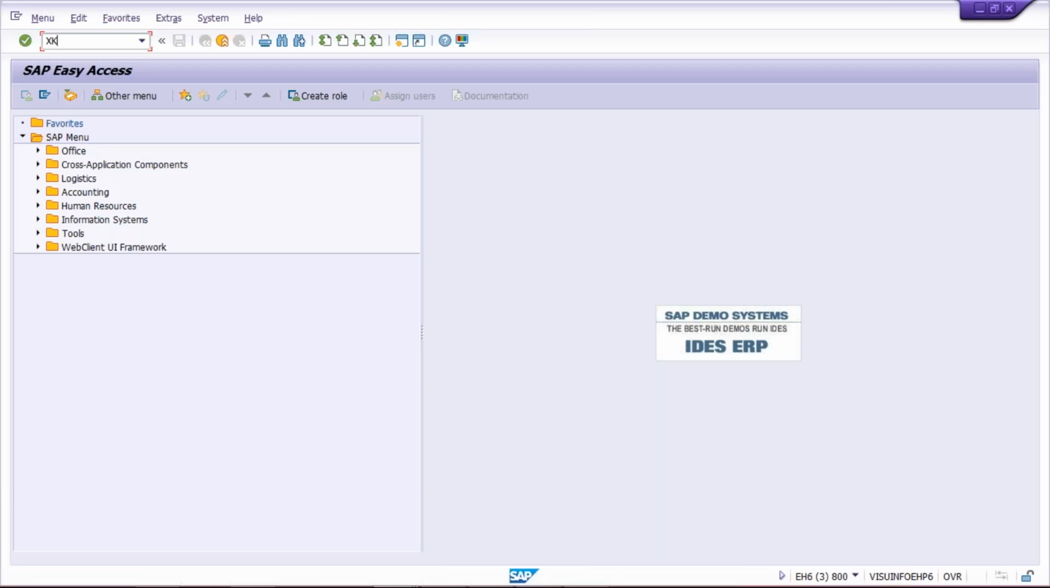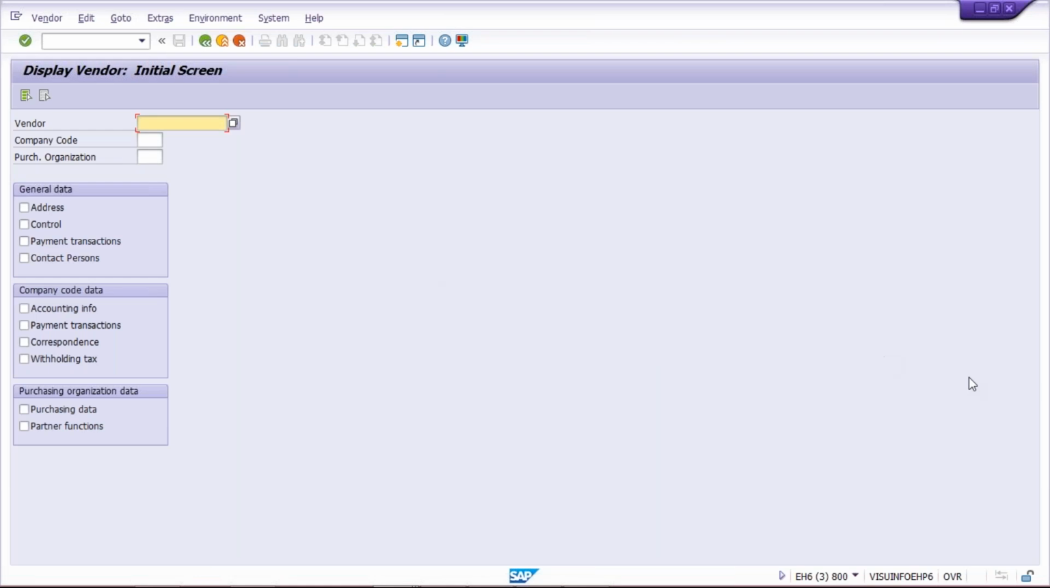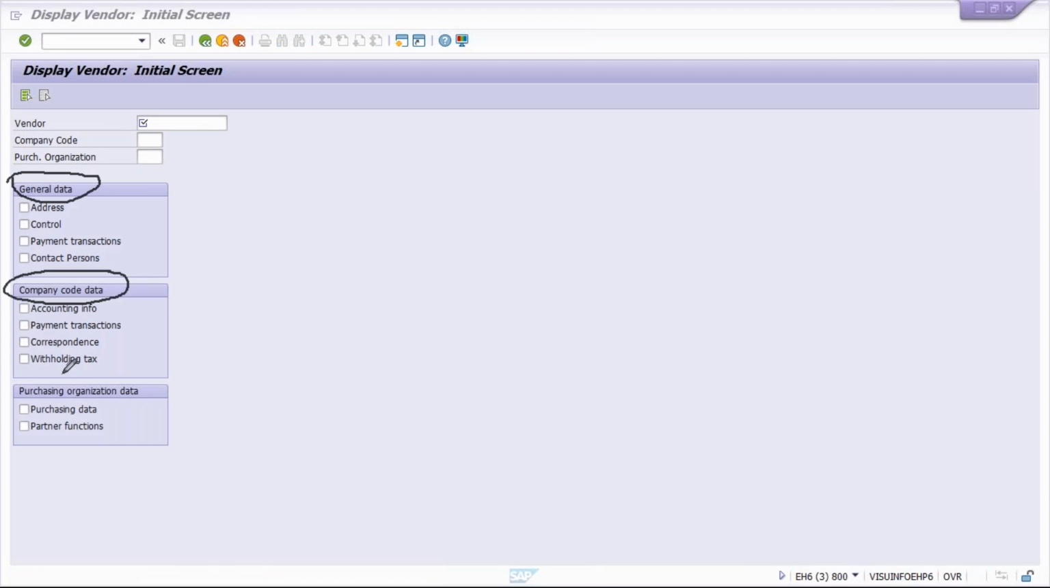If you go to any vendor master, what is happening? Look here, we are having three data: general data, company code data, and purchase organization data. Under general data, we have lots of tabs like address, control, payment transactions, contact person. Under company code data, we also have data like accounting info, payment transactions, correspondence, and all.